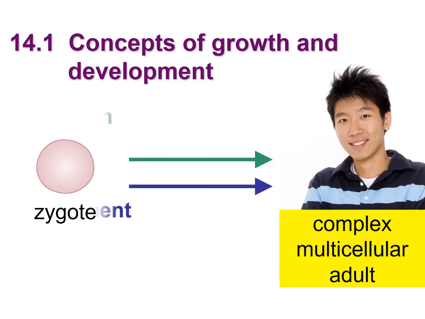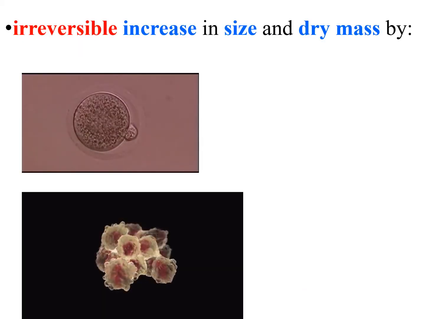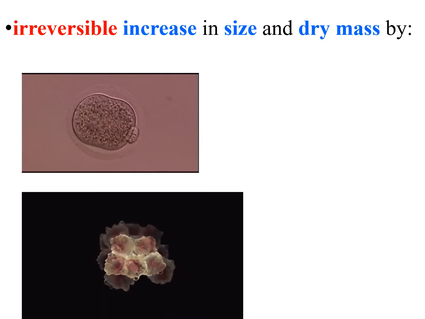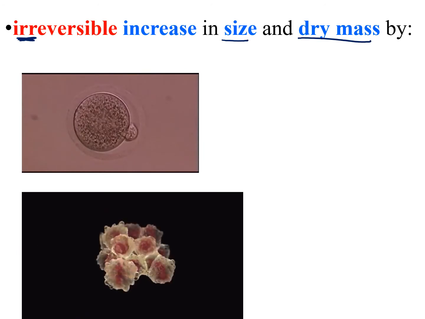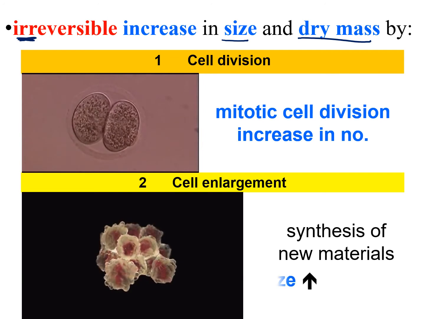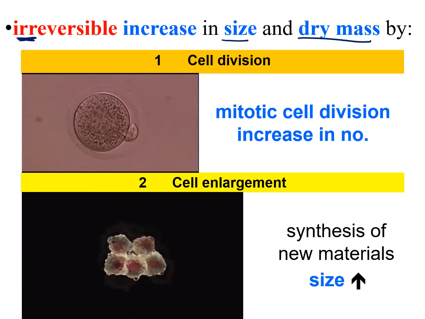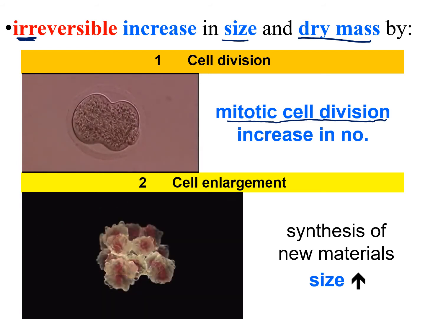For the concept of growth and development, it starts with a zygote 受精卵, and then after growth, 生長, and development, 發育, it will become a complex multicellular adult. Unlike the pufferfish, growth means an irreversible increase in size and dry mass by different processes, such as cell division. With mitotic cell division, the cell number can be increased from 1 to 2.